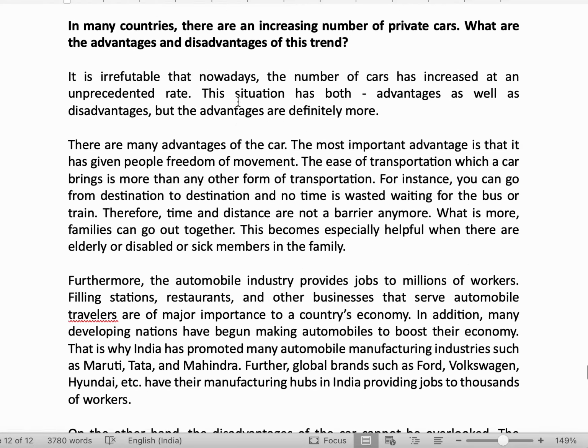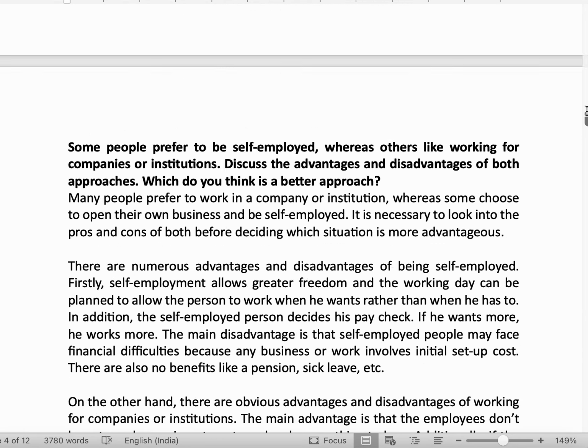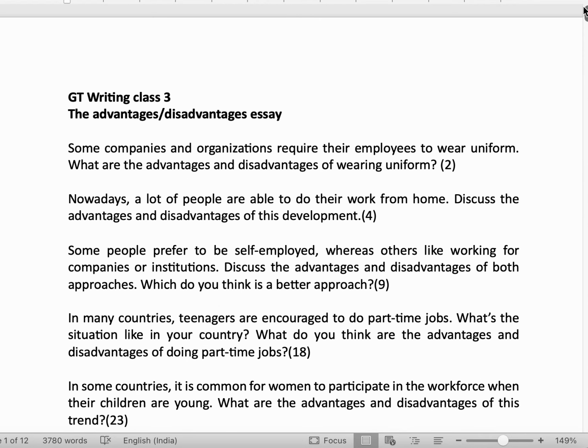So this was my class which I had compiled for you, the very first class in the series which I made. In that, I touched on the total number of types of essays that can be seen. Then I discussed the agree disagree essay in the first class. In the second class, it was the positive negative development type of opinion essay, and this is the advantages disadvantages. Now we have the discuss essay, the problem solution essay, and direct question essay. Direct question and problem solution I club in one. So we have discuss essay and problem solution essay, two more classes left in this series.